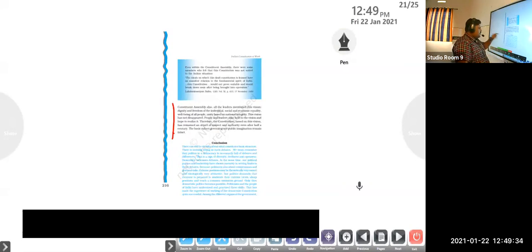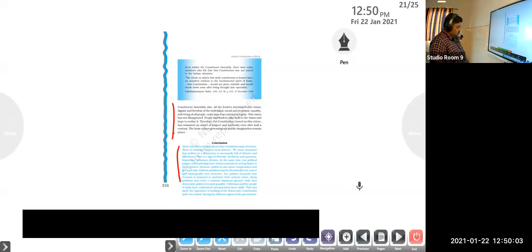Okay, so, conclusion: there can still be debates about what constitutes the basic structure of the constitution. So what are the things included in the basic structure of the constitution? There is no clear-cut answer from the side of the Parliament, executive, or judiciary. There is nothing wrong in such debates. So debates are still going on. What are the powers of the Parliament? What are the powers of the judiciary? Okay, are they able to interfere in the powers of the judiciary or not? Like that, a number of discussions are going on even today.